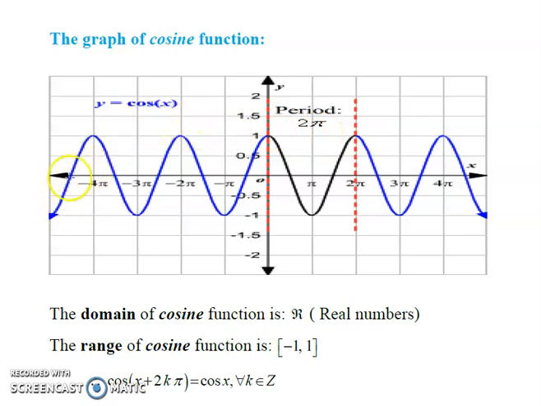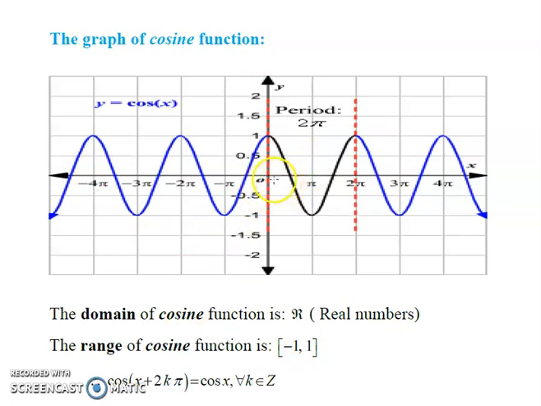The graph of cosine function exists for all values of x. Therefore, the domain of cosine function is real numbers, capital R. If you observe the graph, the function values, that is y, lie between -1 to +1. Therefore, the range of cosine function is -1 to +1, closed interval.